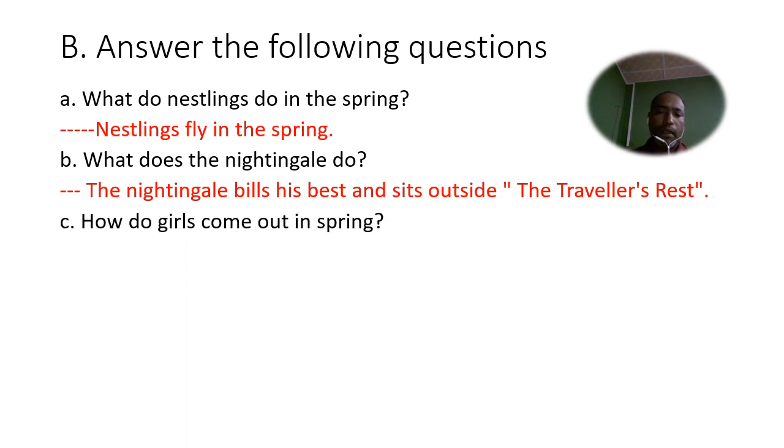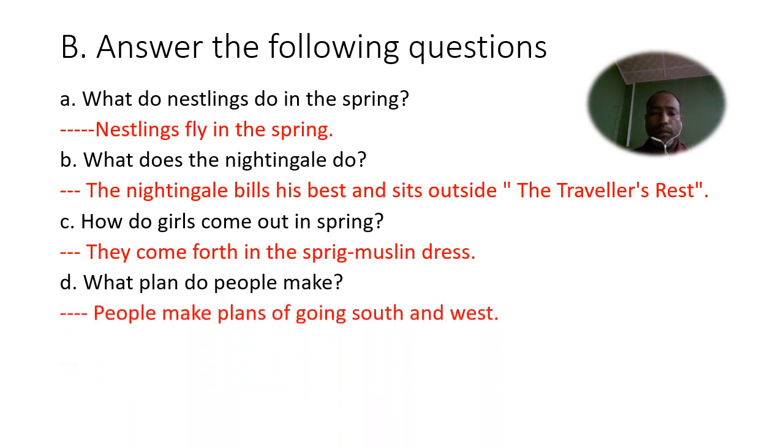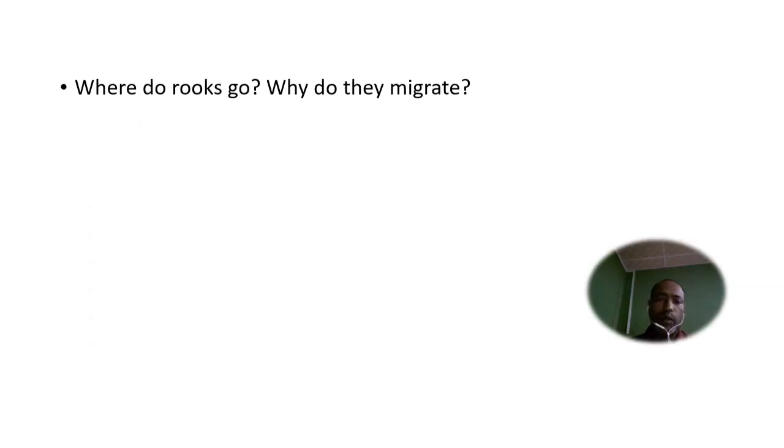How do girls come out in the spring? They come forth in the spring in muslin dress. And next, what plans do people make? People make plans of going south and west. What happens to the bridge in the winter? They drip in brown, and similarly we have other questions.